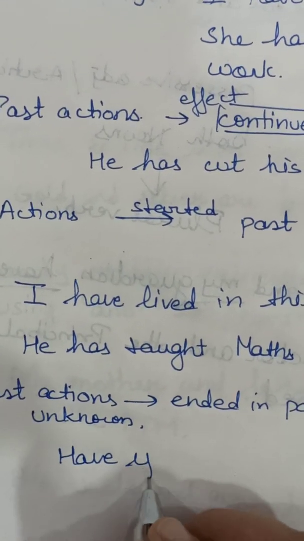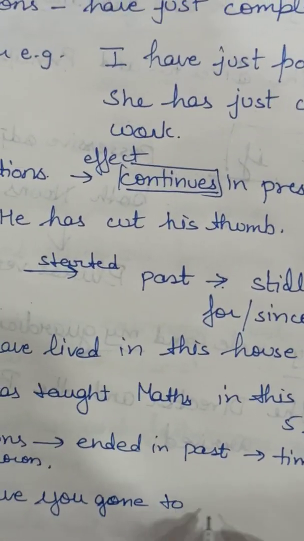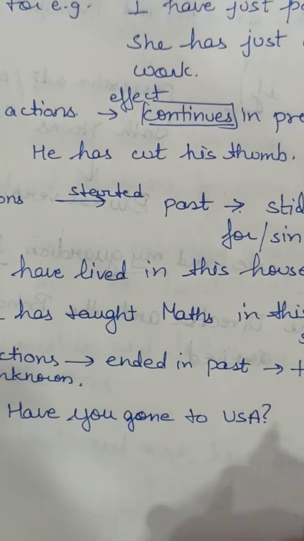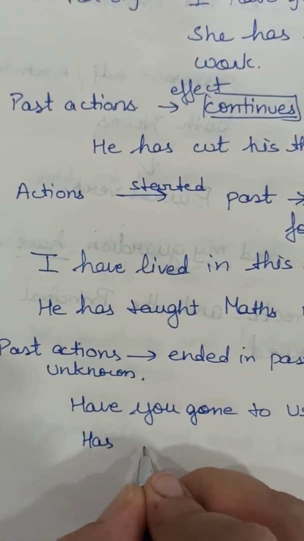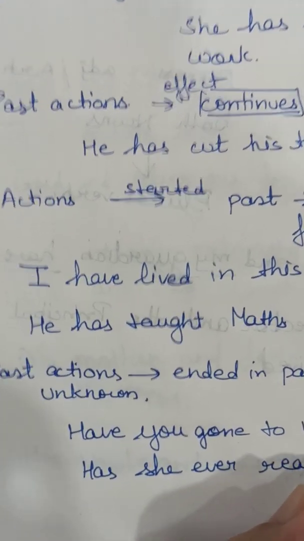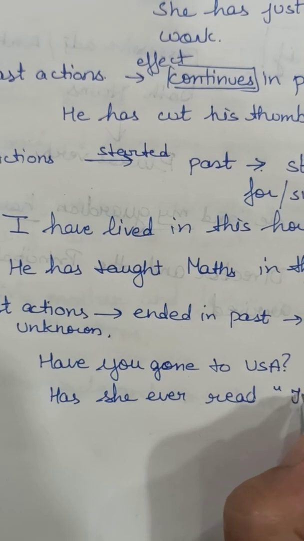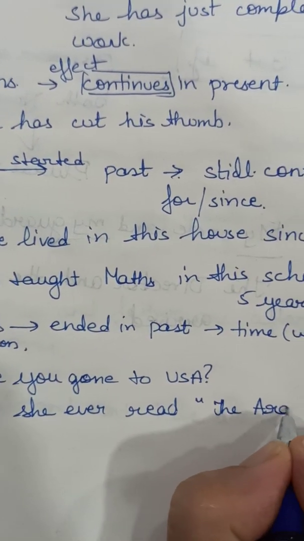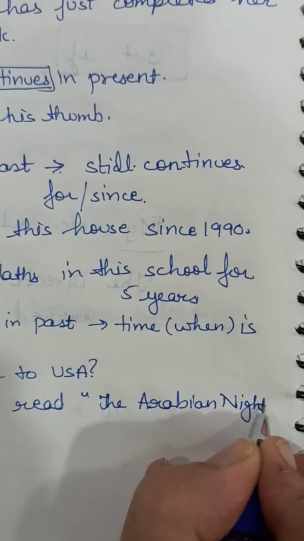For example, have you gone to USA? Time is not explained. Has she ever read the Arabian Nights?